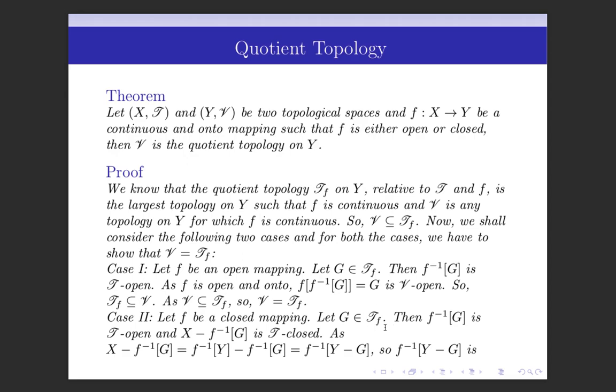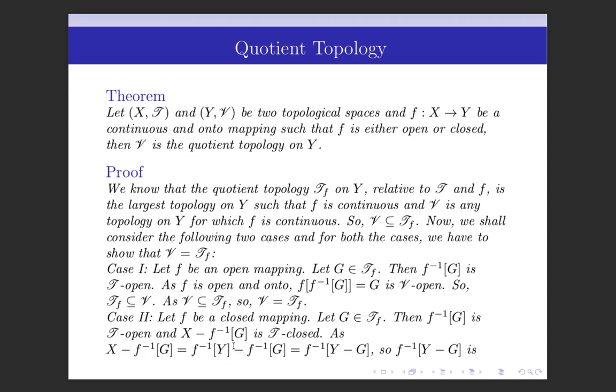Then we take some member of T_f, that is, let G belong to T_f. Then by the definition of the quotient topology, the inverse image of G under f is T-open and its complement is T-closed.